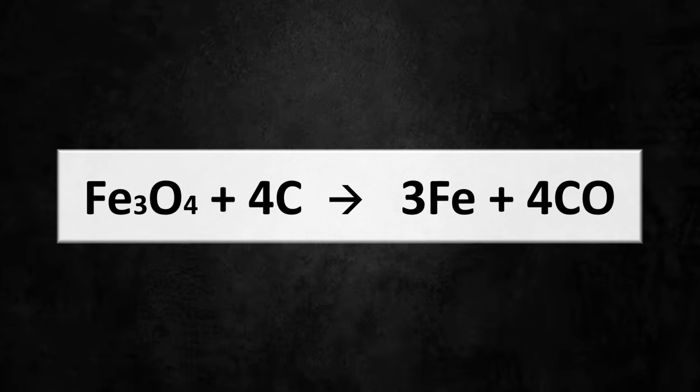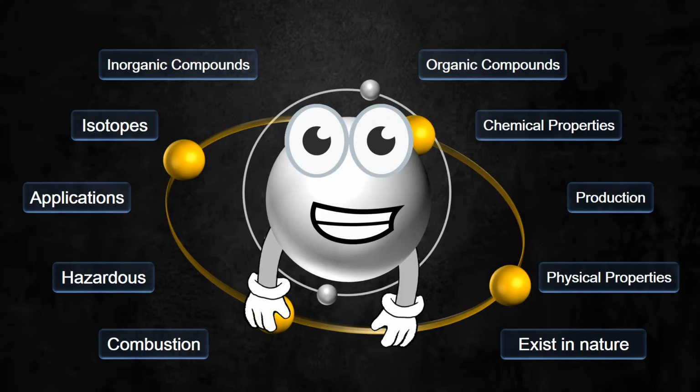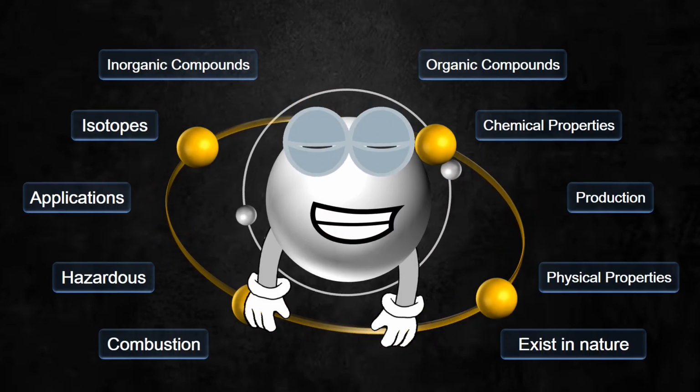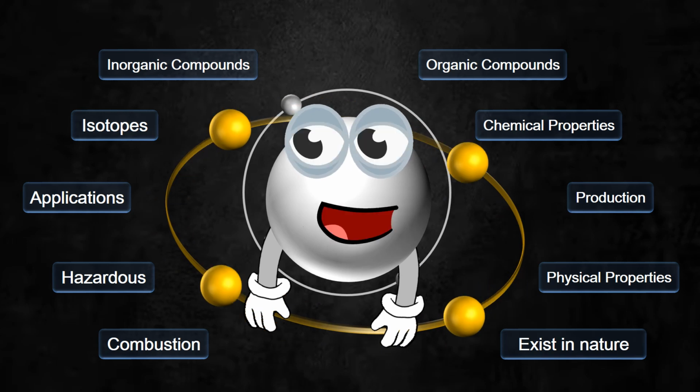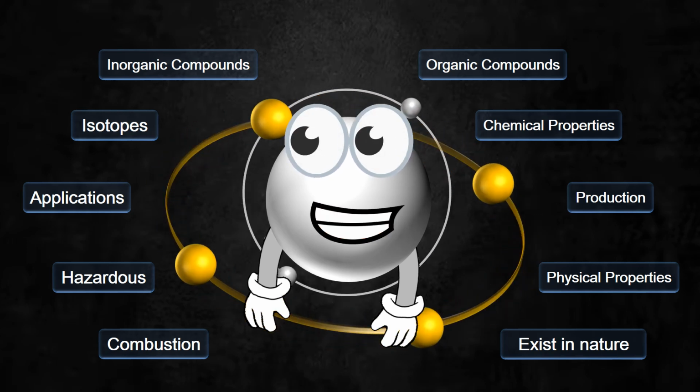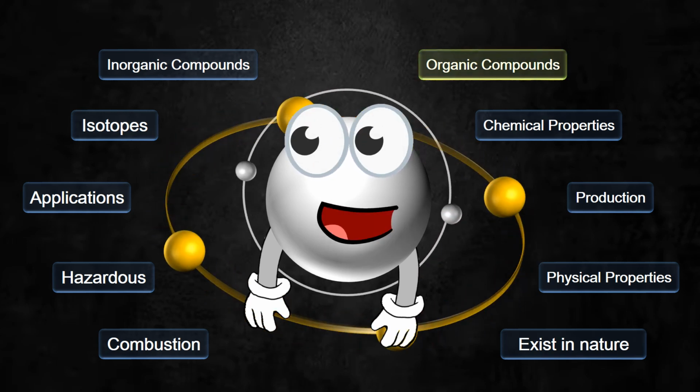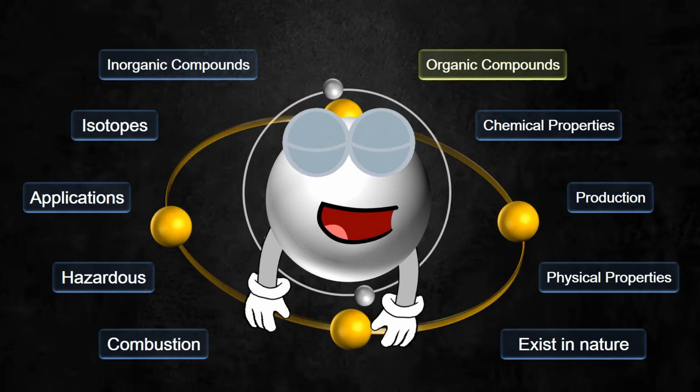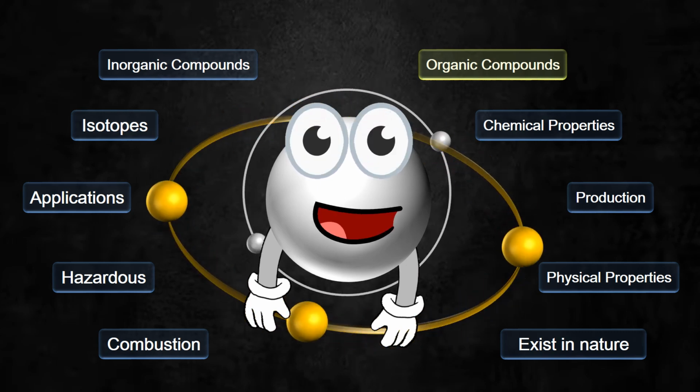Fe3O4 plus 4C gives 3Fe plus 4CO. That's why you will find me in billions of chemical compounds that you see in your life, the most important of which are organic compounds. I am the basis of organic chemistry.